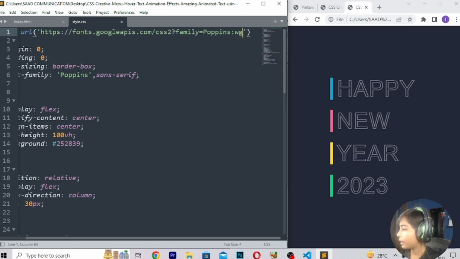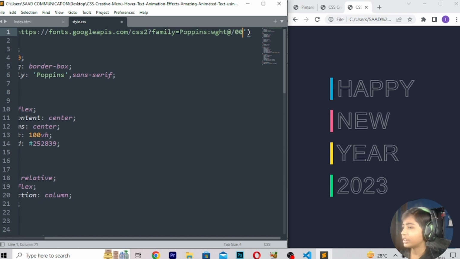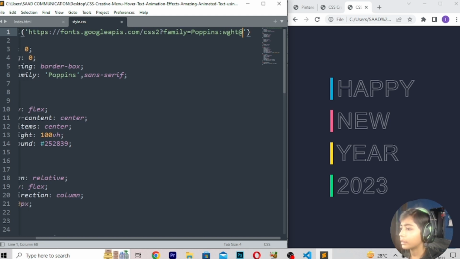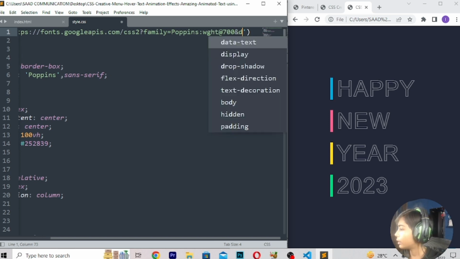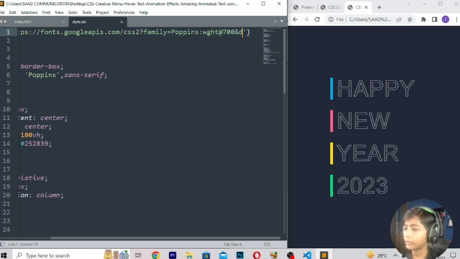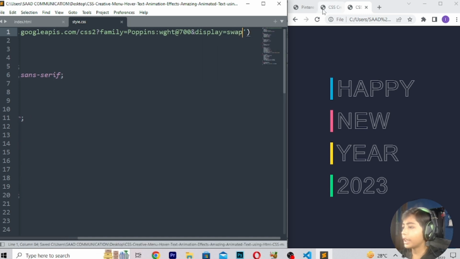Then wght@700, and display=swap. Save, refresh.